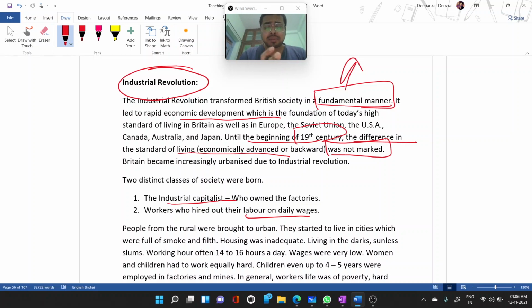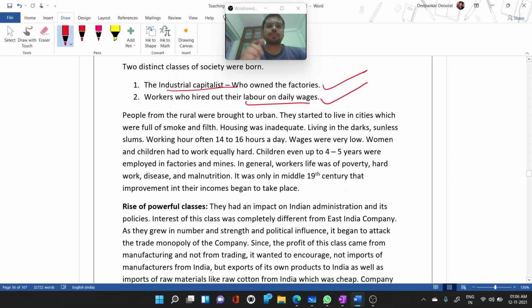There was discrimination based on color and creed, and they treated people as lower in race. So two distinct classes emerged during that industrialization: one the industrial capitalist, another the worker on daily wages. The people from the rural areas were brought to urban areas.